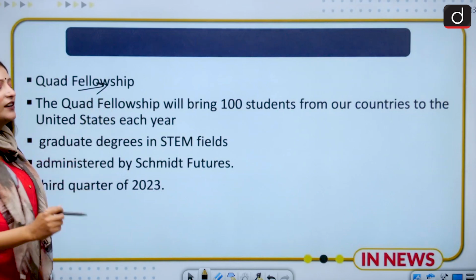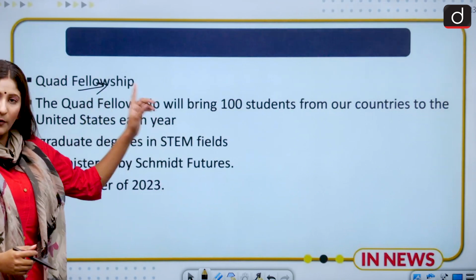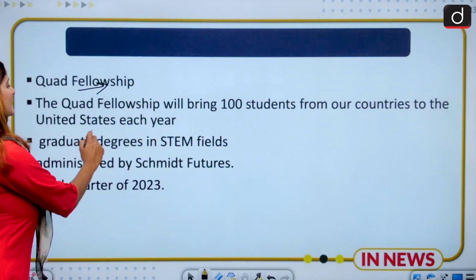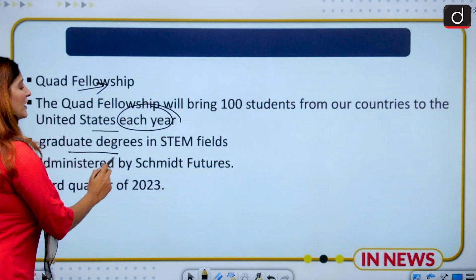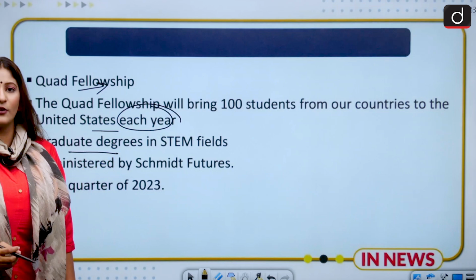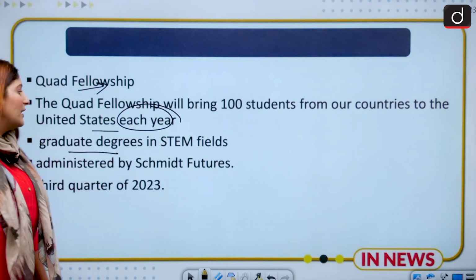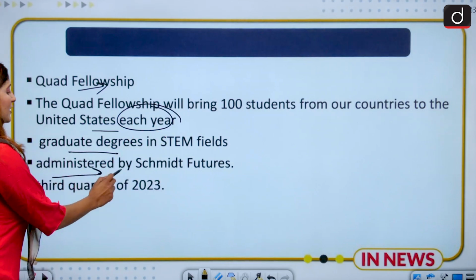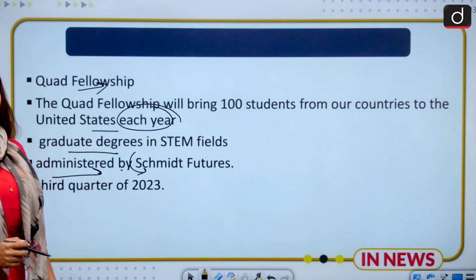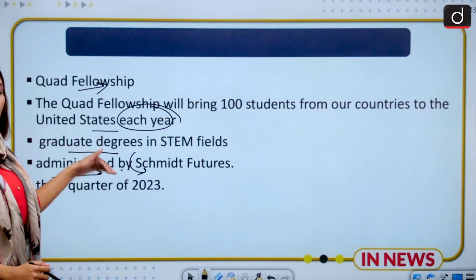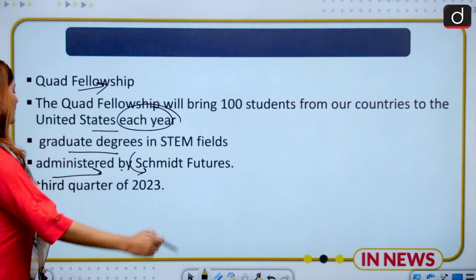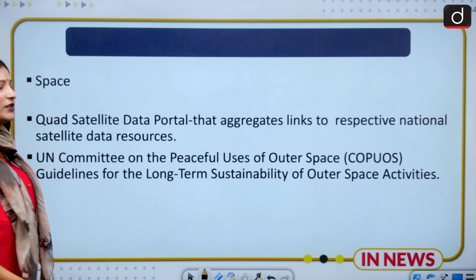Here, it will bring 100 students from the countries of Quad to the United States each year to have graduate degrees in the science, technology and engineering fields. So, the STEM field will also be there, and then it will be administered by Smith Future. Okay, and the first batch of students will go in the third quarter of 2023. You have to remember that.